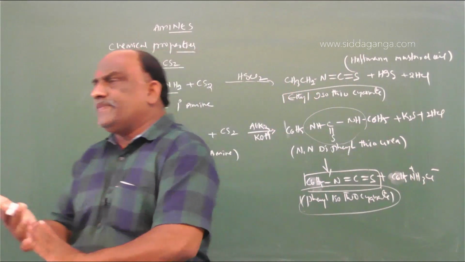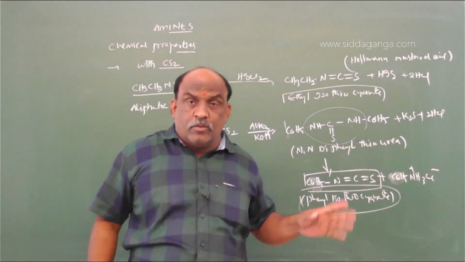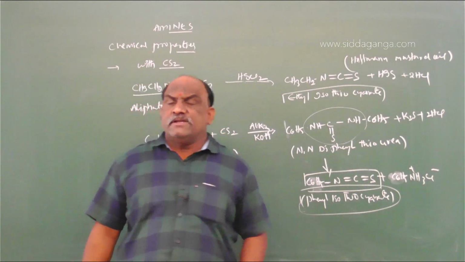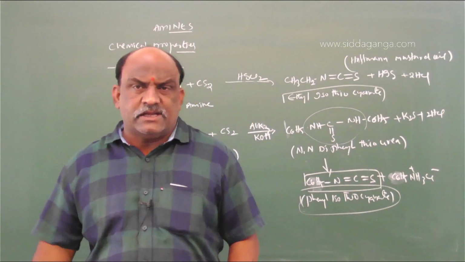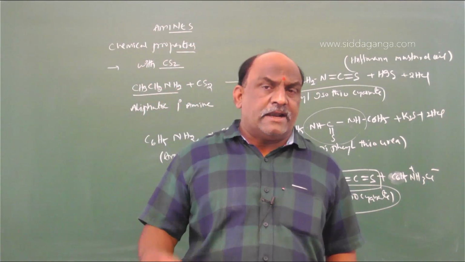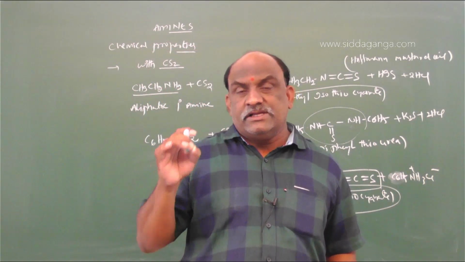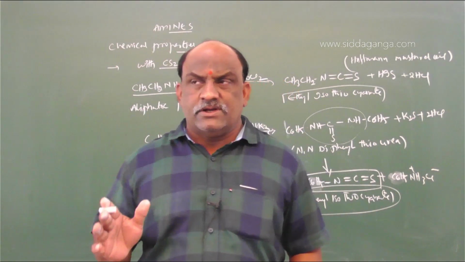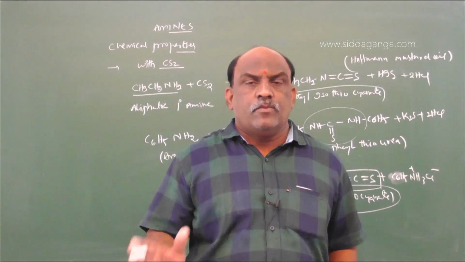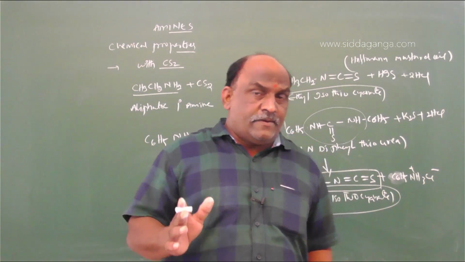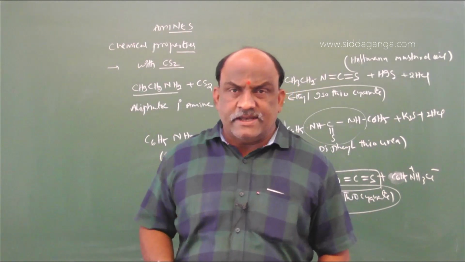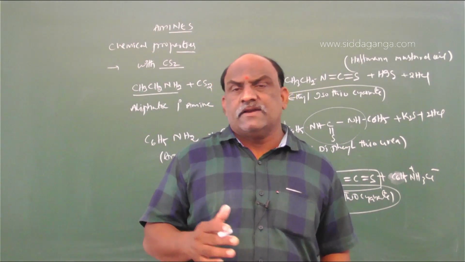So this is one more property regarding alkyl amines and aryl amines. Alkyl amines and aryl amines combine with carbon disulfide to give rise to a characteristic mustard oil smell, which are known as isothiocyanates. These isothiocyanates are highly poisonous compounds. Aliphatic alkyl amines directly give rise to isothiocyanates, but aromatic primary amines react with carbon disulfide.